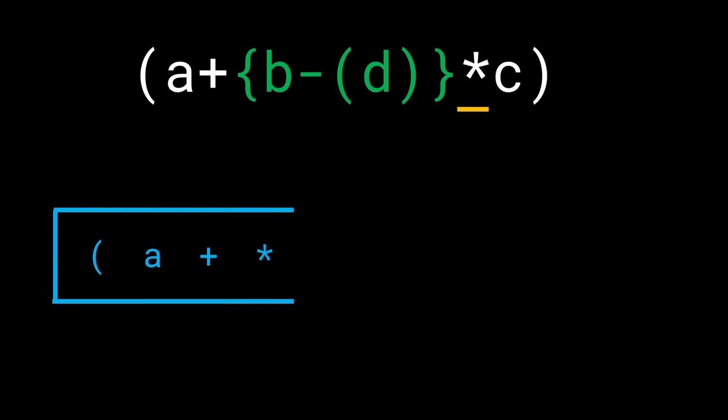So we get a star. Again, this is not a closing bracket, so we'll just add it directly. We get a C, not a closing bracket, add it directly. And now we get a closing round bracket. What do we do next? What do we do? Think about it.